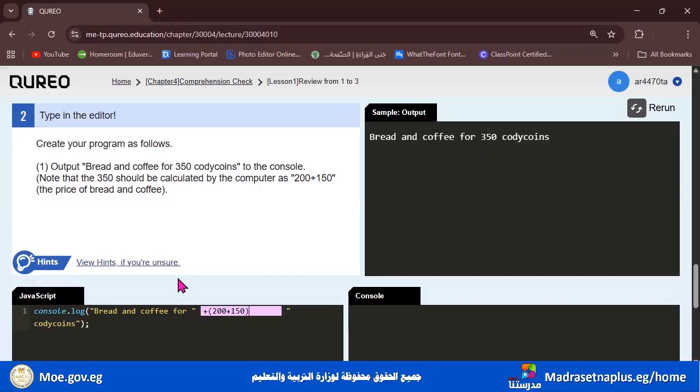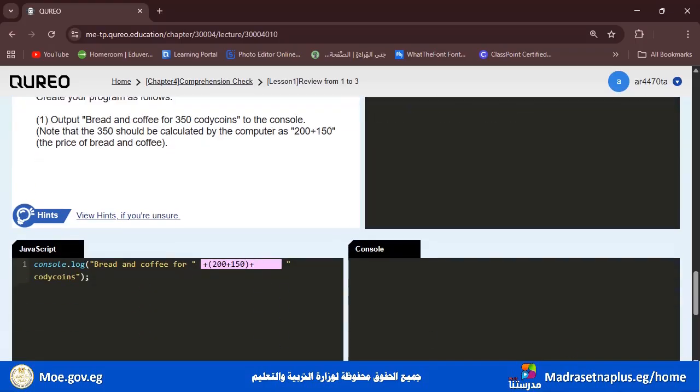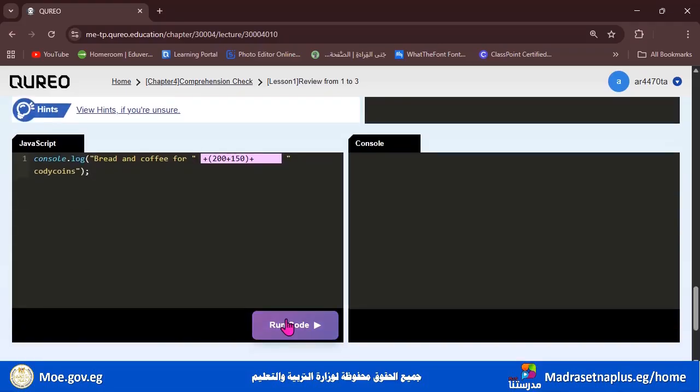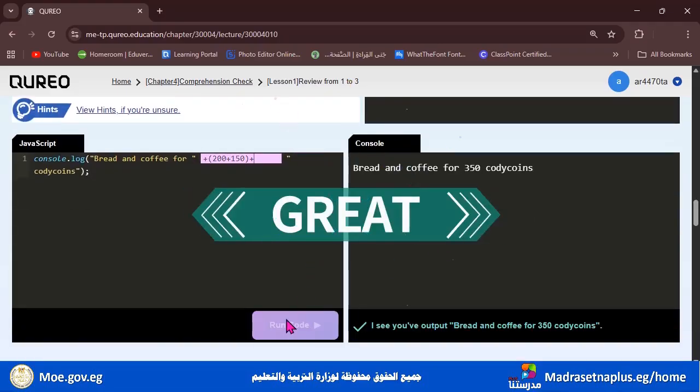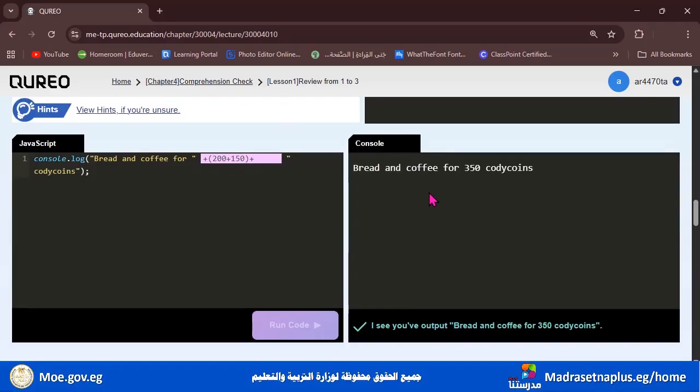After that, we have to bring a plus. And why so? Because we have the third part here. So in order to join the 3 parts, we need to add a plus in between. And as you can see, the characters here are between double quotation marks. So let's run the code and see what will happen. Run code. And here it tells you bread and coffee for 350 Cody coins.